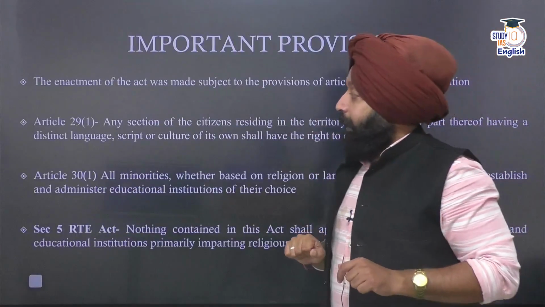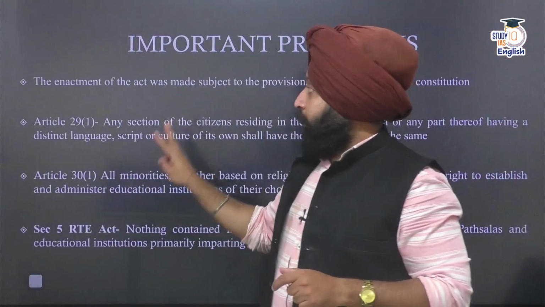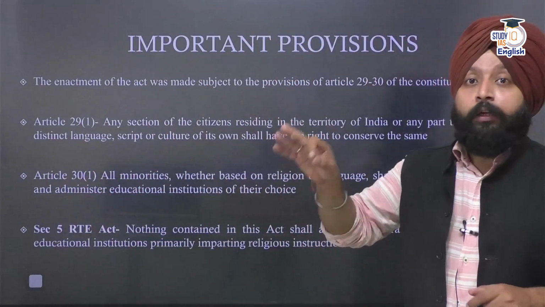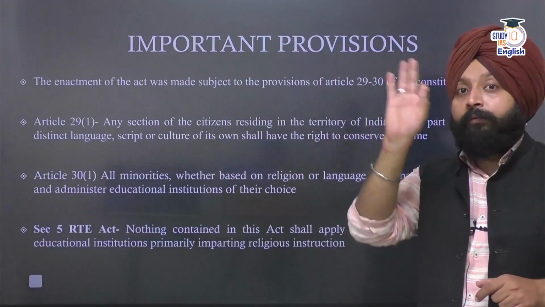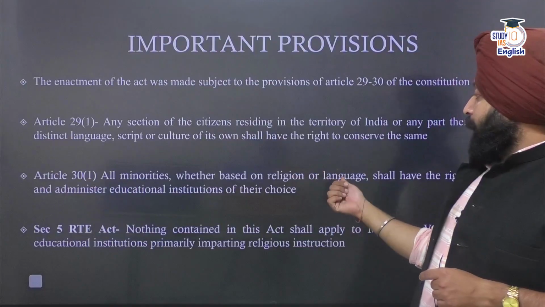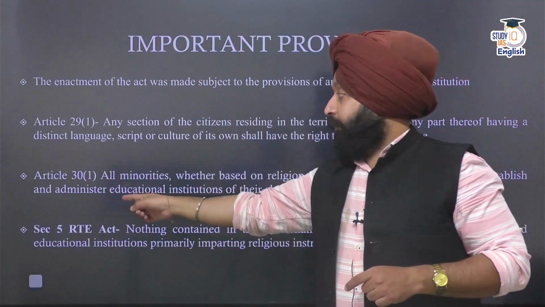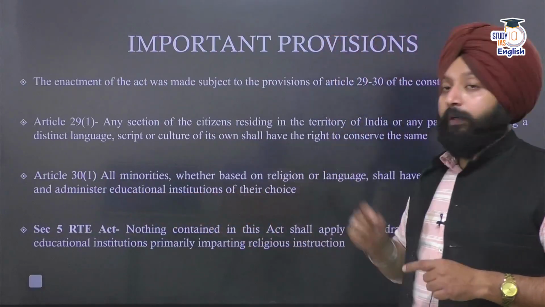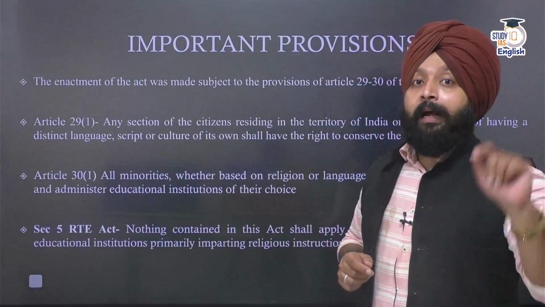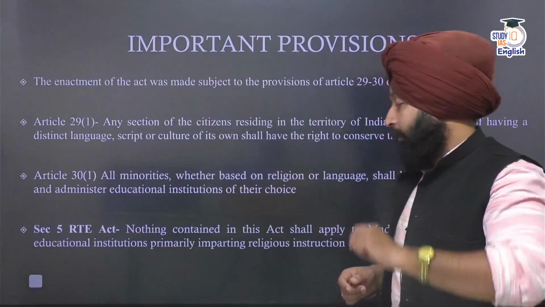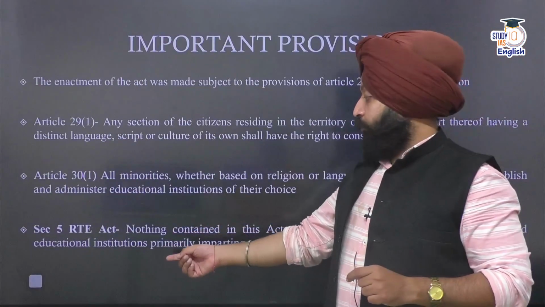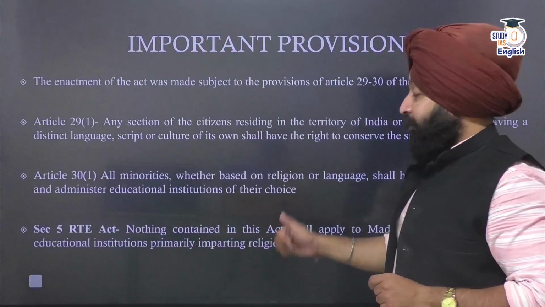Now going on to Articles 29 and 30. I told you Article 30 specifically provides rights in education to religious and linguistic minorities. It says all minorities, whether religious or linguistic, have the right to establish and administer education institutions of their choice. And the RTE Act specifically states that it will not be applicable on madrasas, Vedic pathshalas and educational institutions imparting religious education.